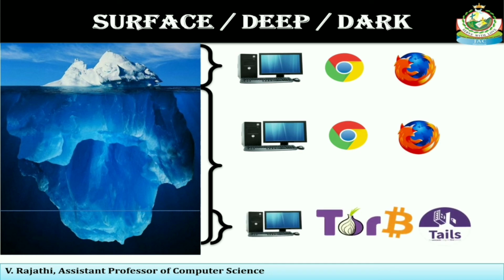Of course, you still need a computer, but instead of a normal web browser, you need something called the Tor web browser. On top of that, if you want to purchase anything on the dark web, you need to know how to use bitcoins, and you must be familiar with the Tails operating system. These are the tools needed to access the dark web.